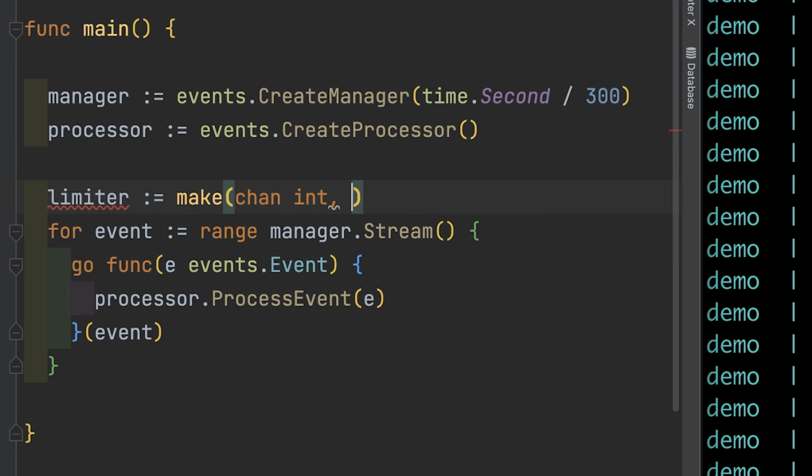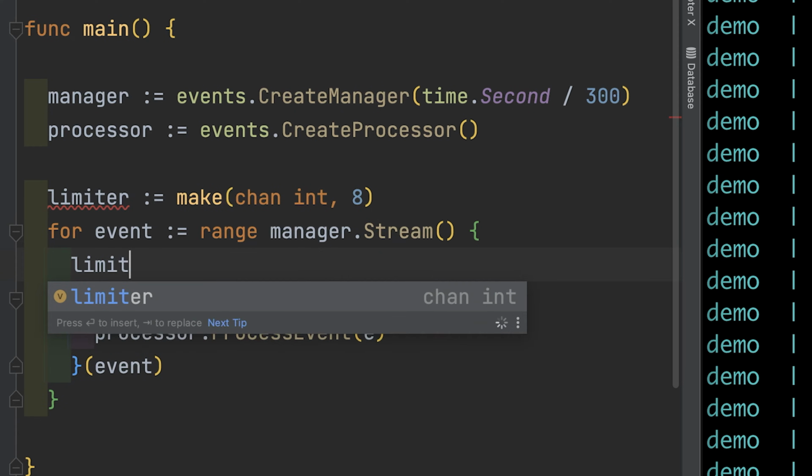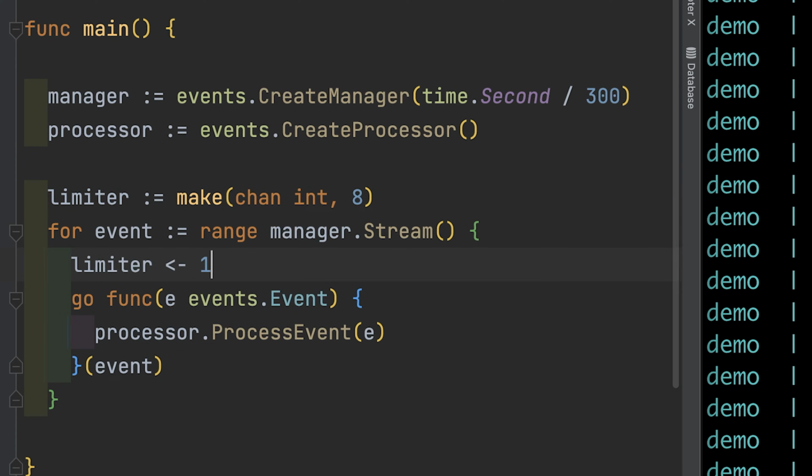So with our limiter, we're actually going to make this a buffered channel. So I'm going to say 8. I'm going to have it perform a maximum of 8 Goroutines concurrently. Down here, we're going to say limiter, and then we're going to add an integer. It doesn't matter what number it is. It could be whatever you want. The whole point is that every time a Goroutine is added, it's going to add to this channel.